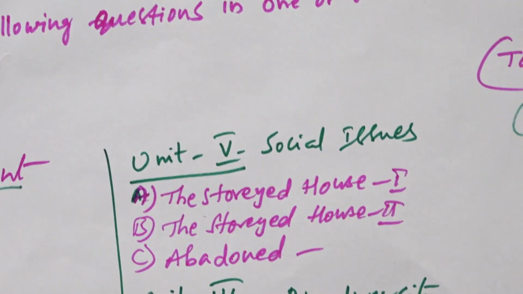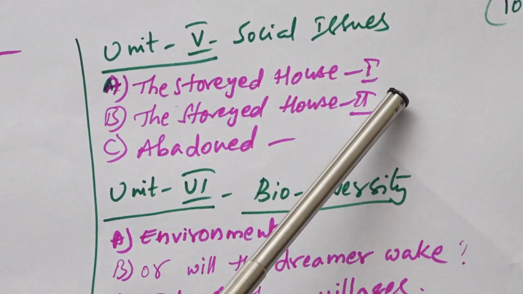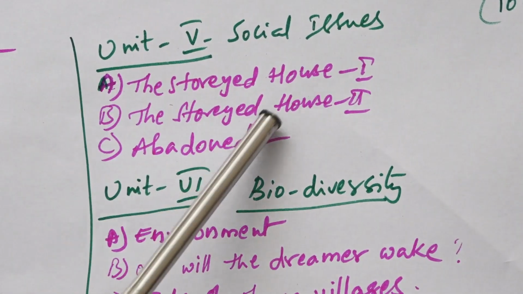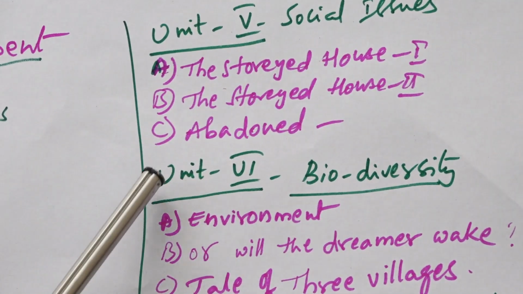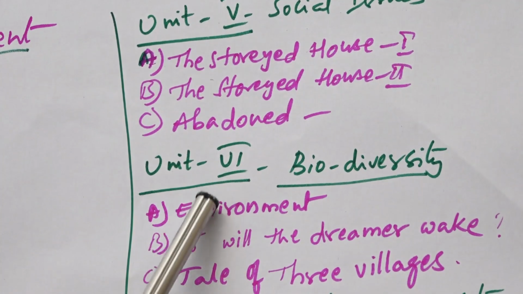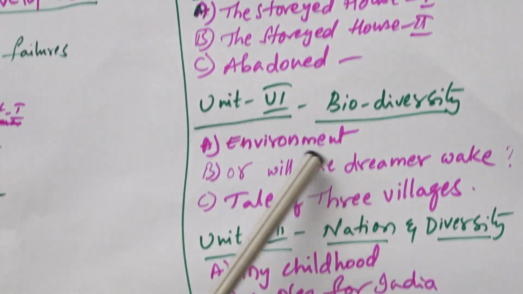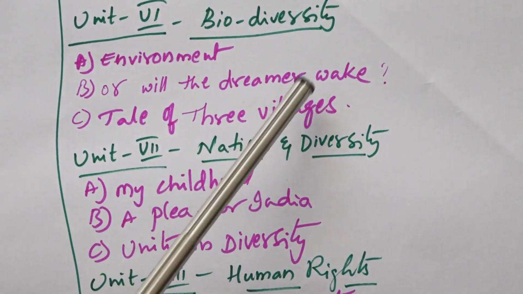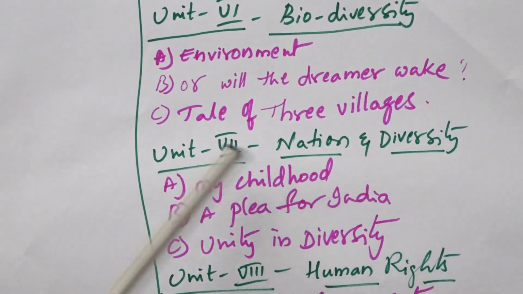And fifth unit is social issues: A reading, The Storied House part 1 and The Storied House part 2, and Abundant. As you all know, this is the 6th unit, biodiversity. We have Environment, or Will the Dreamer Awake as poem, and Tale of Three Villages.